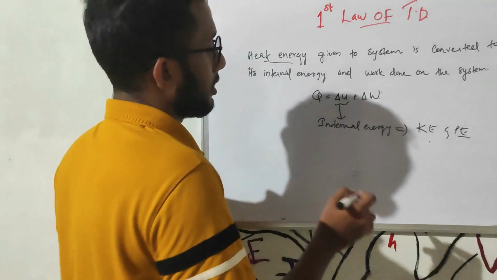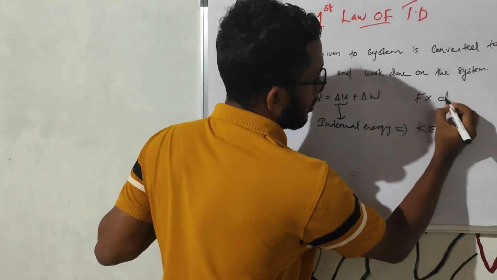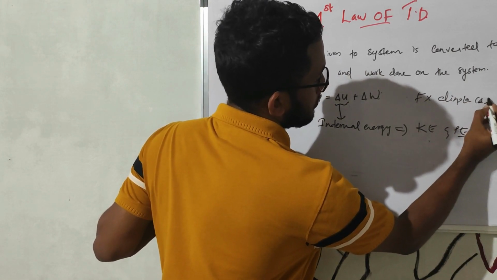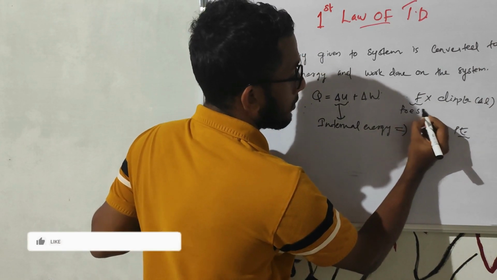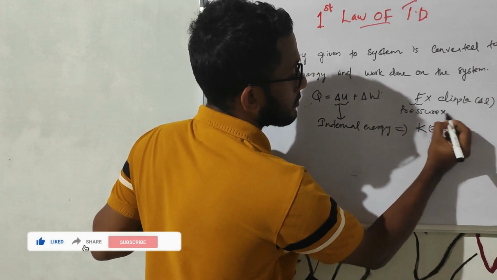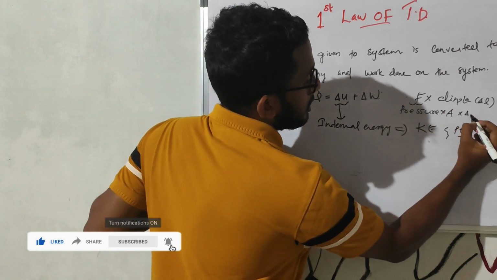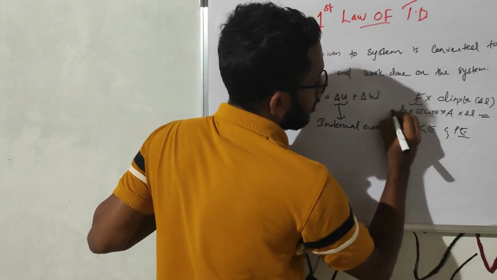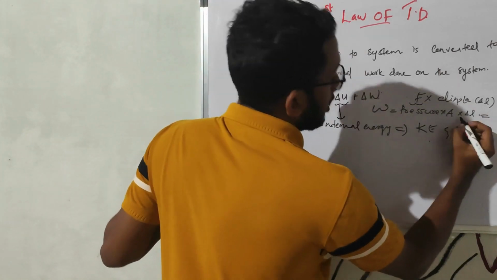So what's the work? Work can be represented as force into displacement, or delta L. What's the force? Force is pressure into area. So pressure into area into change in length, or the displacement, is called work.